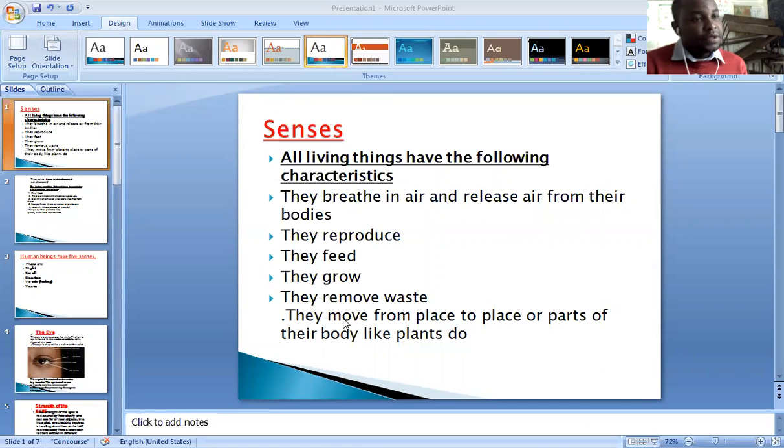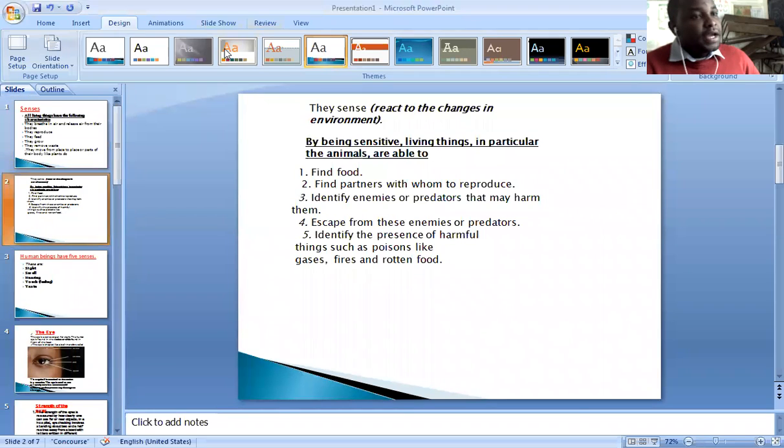Then they move from one place to another, or parts of their bodies, like plants do. The next characteristic of all living things is that they sense, that is, they react to changes in the environment.